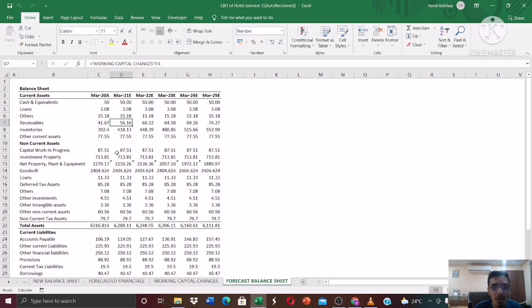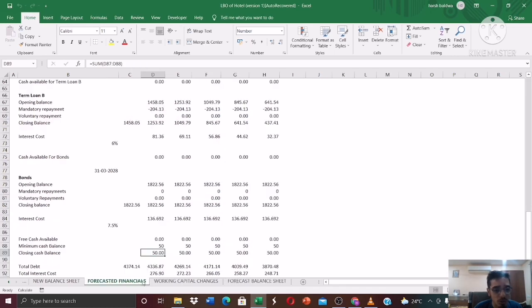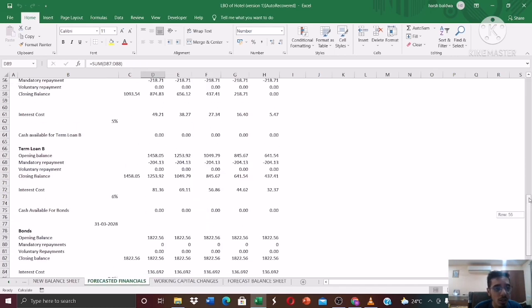The things which we have not forecasted, I've assumed to be the same. For the net property, plant and equipment, you can simply take the current figure, which is 2279 crores, and add the capital expenditure. What's the capital expenditure which we have estimated? Just a minute.